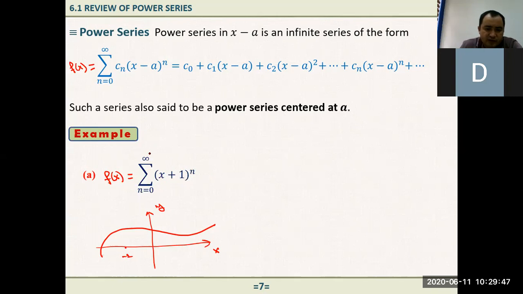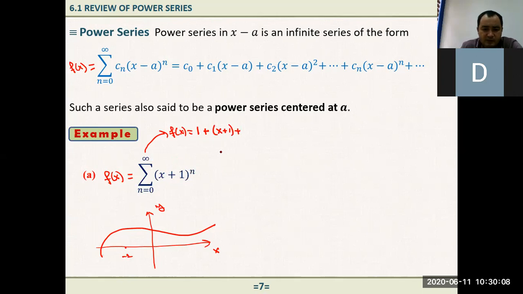If I write a few terms here, f of x is represented by this power series. If n equals 0, here we have 1. Plus, if n equals 1, here we have x plus 1.